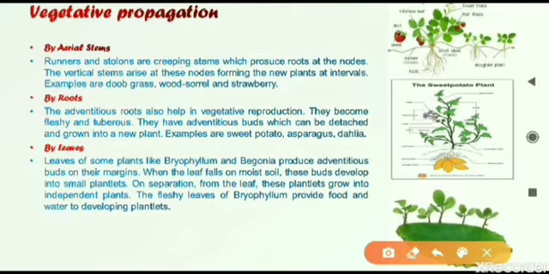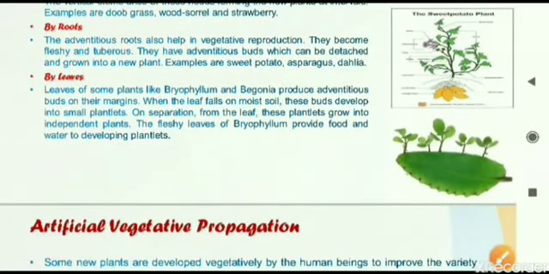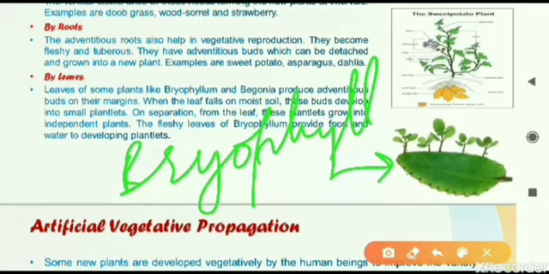The third one is by the leaves. From an older leaf a new leaf or a new plantlet can grow. You can see in this photograph, this is a bryophyllum leaf. On that leaf you can see many small plantlets, small leaflets, and slowly they will grow into big plants.